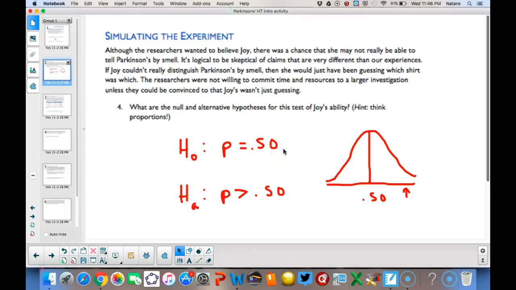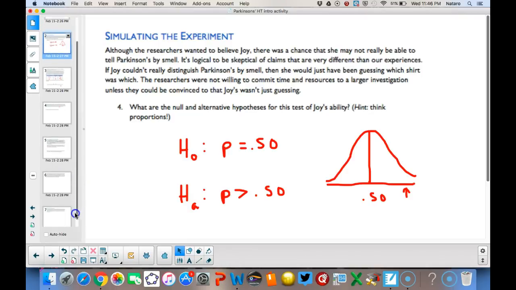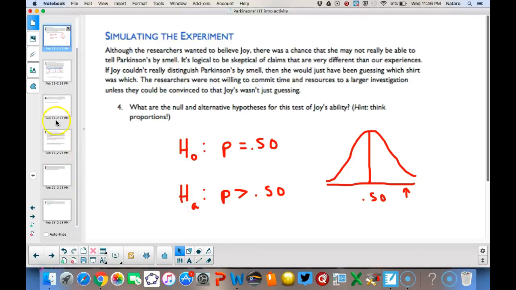That the true population proportion is 50% or that it's more than 50%? Since these results we saw were unlikely to happen by chance alone, this is the more likely outcome. It'll take a little bit of getting used to that reasoning, but I feel confident that you guys can handle that.